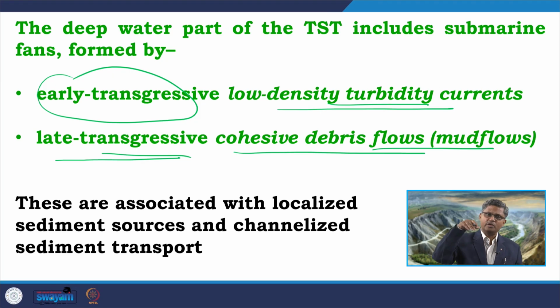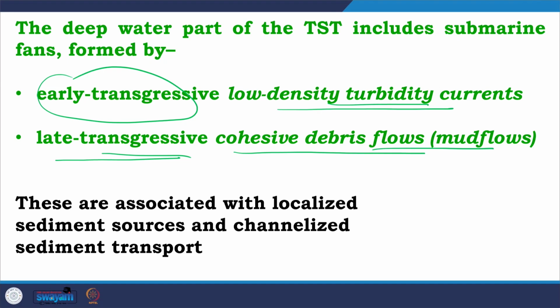So, as the flow is coming down the slope and spreading over the basin floor, it does not get much chance to spill over the bank because of this levee system. So, they flow for large distances and finally they get deposited.